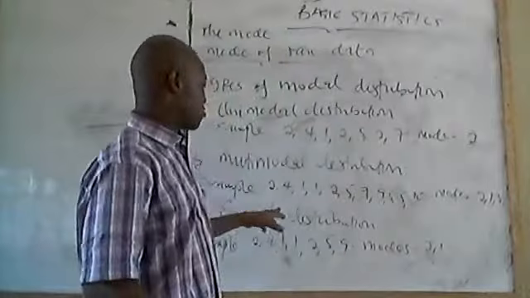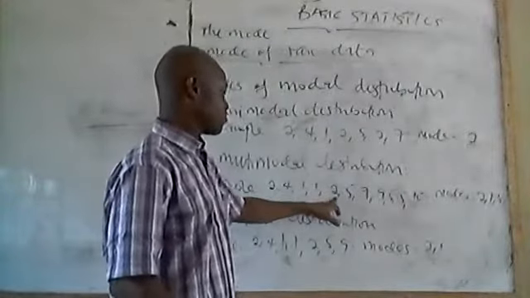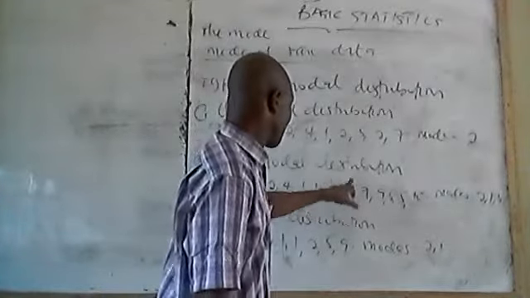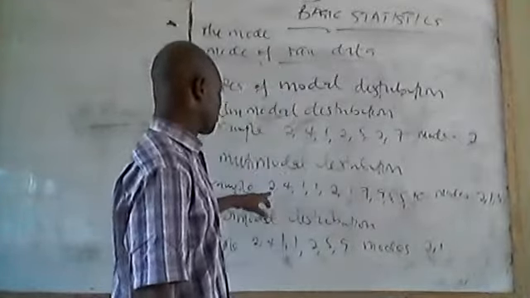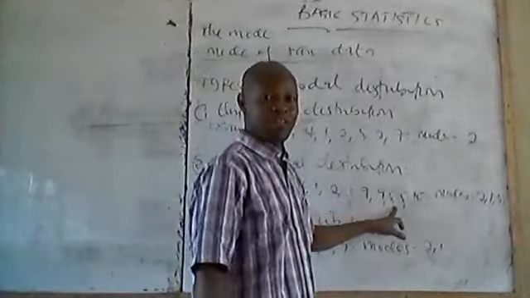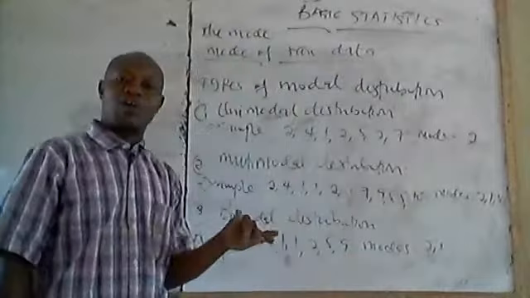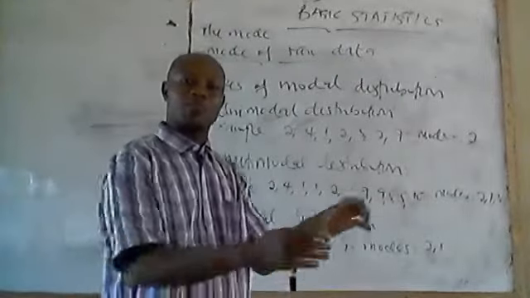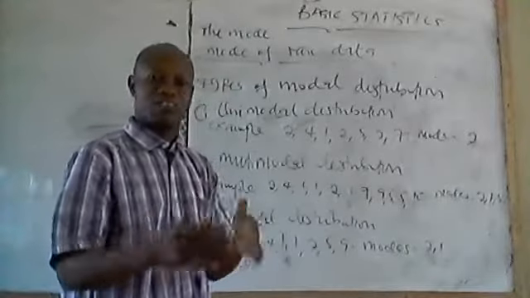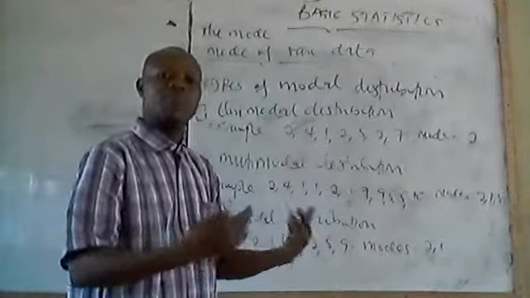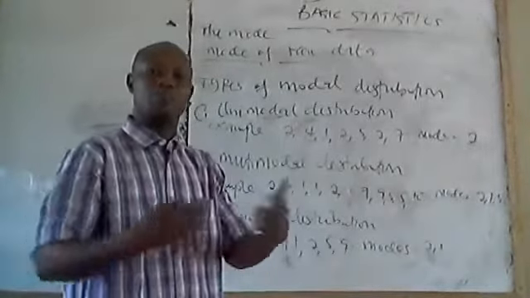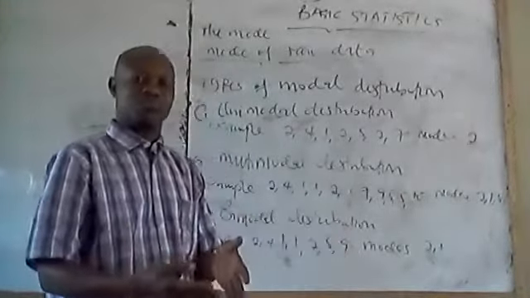You see that 2 has occurred 2 times, 1 is occurring 2 times, and 5 is occurring 2 times. So you have 2 as a mode, 1 as another mode, and 5 as another mode. When more than one number occurs with the same highest frequency, we call that a multimodal distribution. In other words, you have many modes.